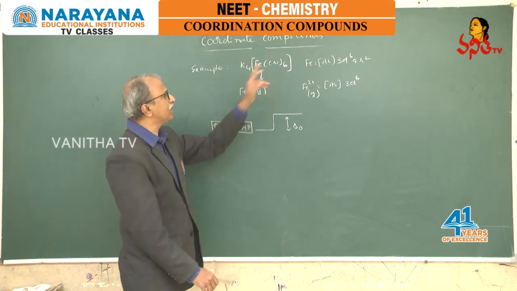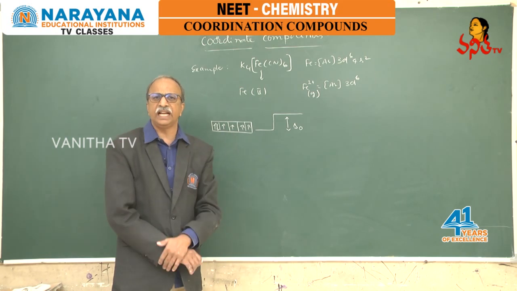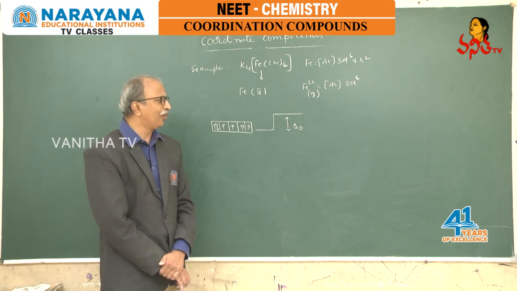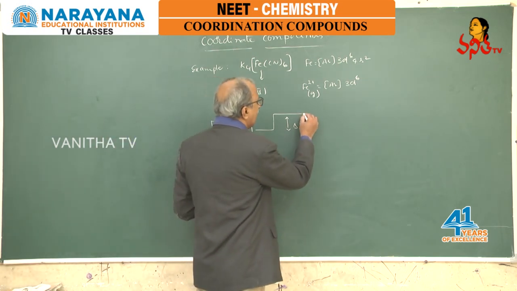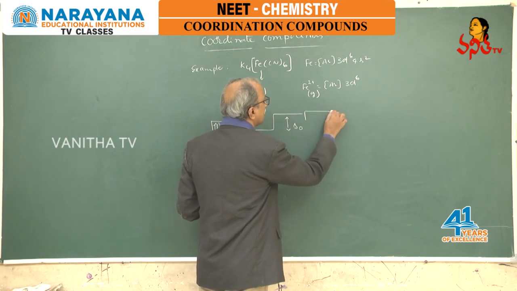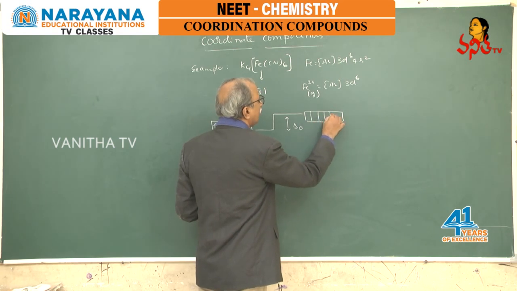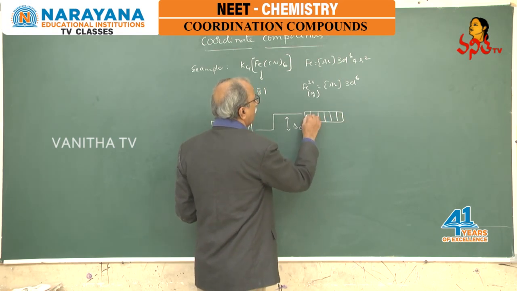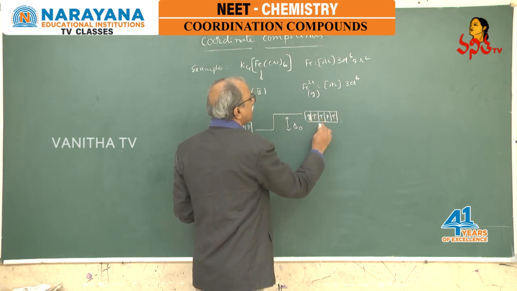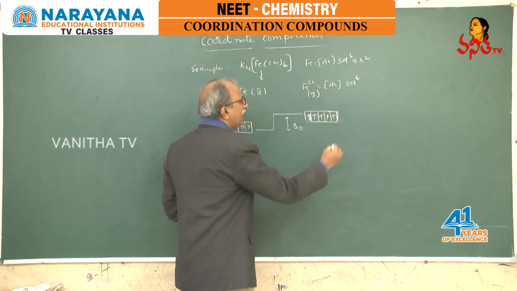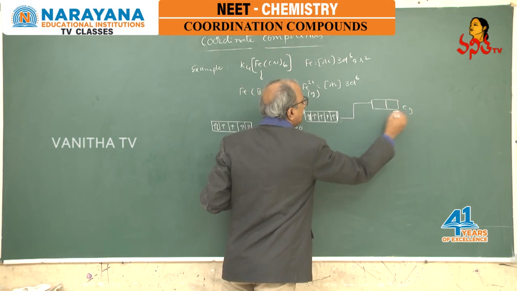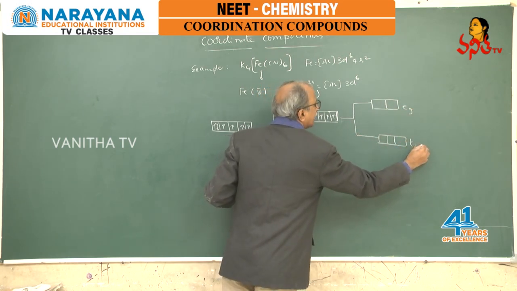Because there are 6 ligands, the approach is octahedral. Therefore, octahedral splitting takes place. As the octahedral splitting takes place, these d orbitals, 1, 2, 3, 4, 5, this is 6, are split into 2 categories, the Eg category and the T2g category.